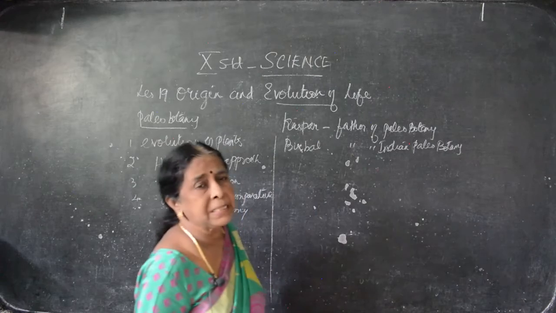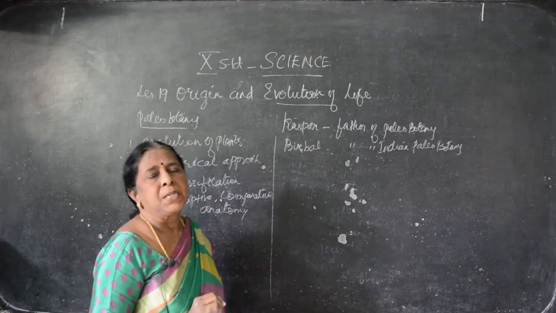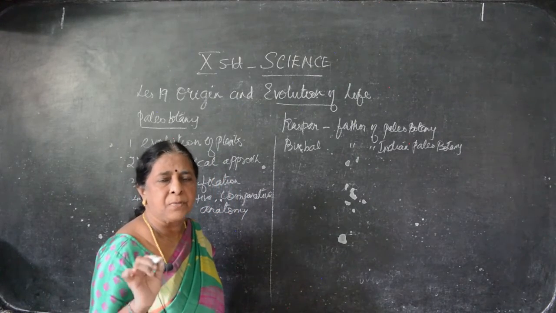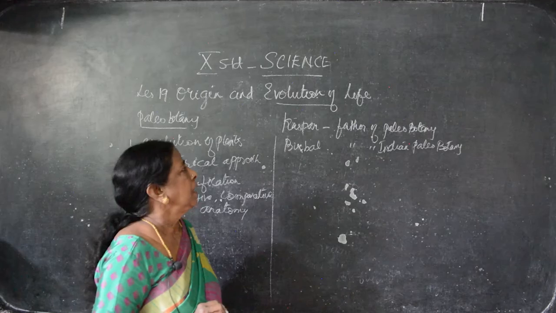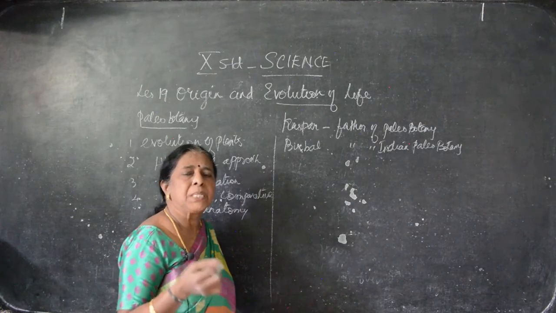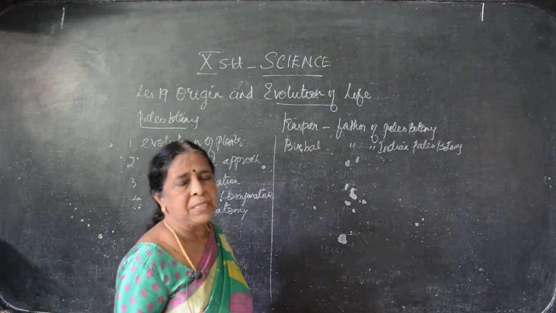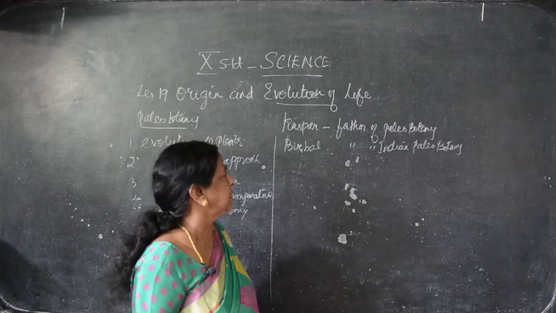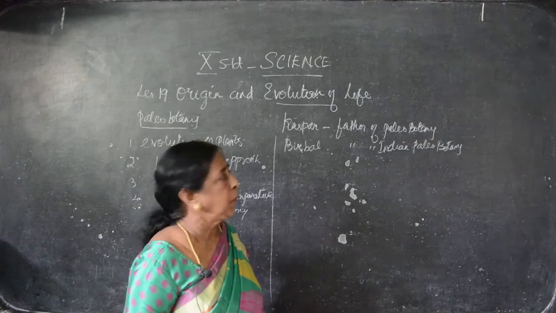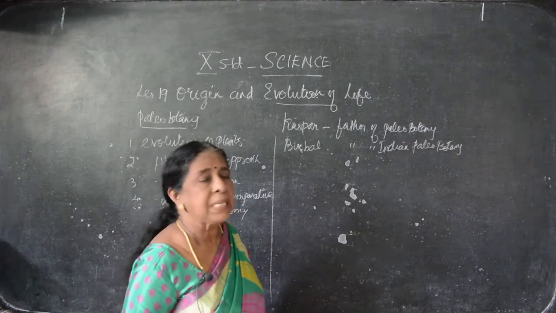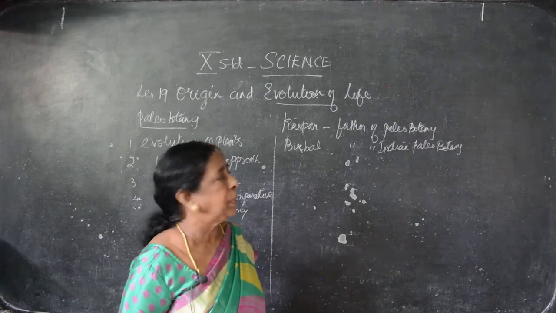Children, in the very beginning I said, underline the words. Hugo de Vries, he is the father of mutation. And Lamarck, use and disuse theory. Darwin, natural selection, survival of the fittest. And Caspar, father of paleobotany. Birbal is Indian, father of Indian paleobotany.